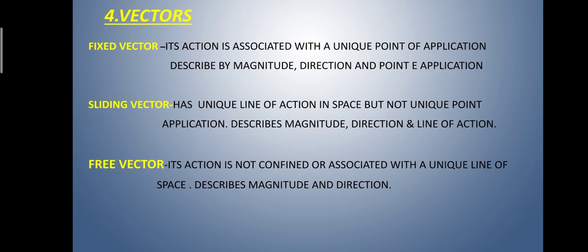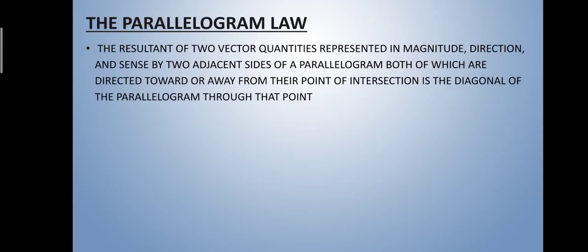Describes magnitude and direction. The parallelogram law states that the resultant of two vector quantities represented in magnitude, direction, and sense by two adjacent sides of a parallelogram, both of which are directed toward or away from their point of intersection, is the diagonal of the parallelogram through that point.